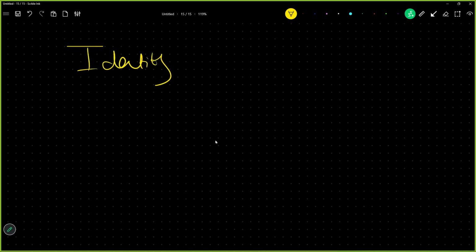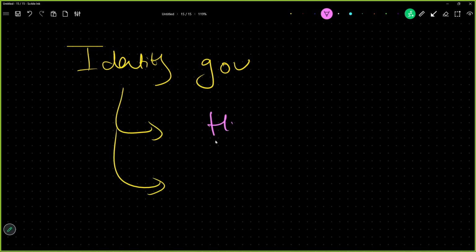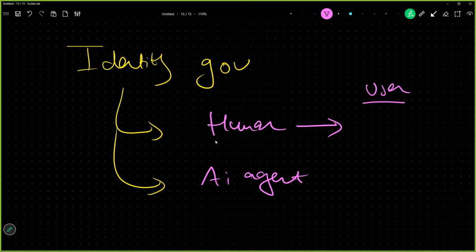Identity governance means who is going to have an ID. Two entities are going to have an ID. First is a human, and second is an AI agent. The moment a user is logging in, we should note down who the user is, and the level of that user, which means is he a junior, or a manager, or what?